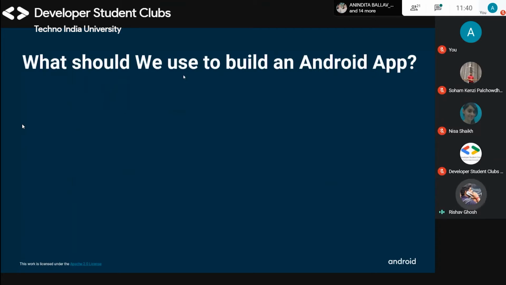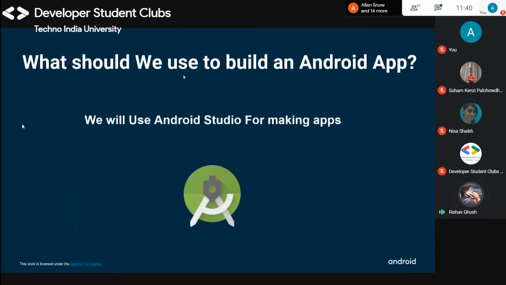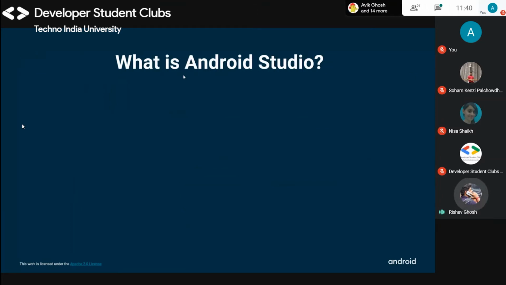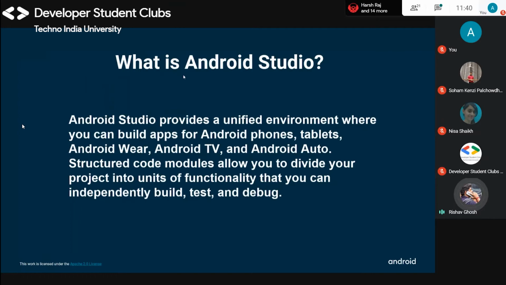So, what should we use to build an Android application? We will use Android Studio for making these apps. So why do we use Android Studio and what is it? Android Studio provides a unified environment where we can build apps for Android phones, tablets, Android Wear, Android TV, and Android Auto. Its structured code modules allow you to divide your project into units of functionality that you can independently build, test, and debug.